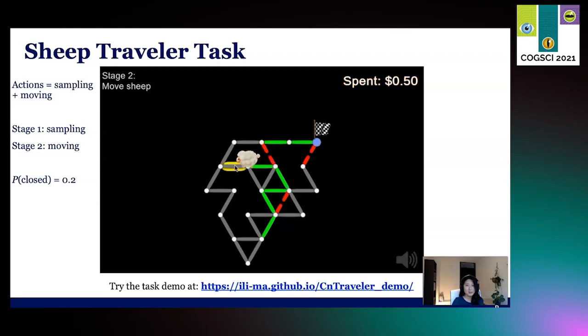And this video is interesting because what happens here is that it also shows how valuable it is to sample information, because this person now has to take a fairly long detour, which is costly, to reach the flag, and it's not even clear if the flag can be reached at all. Hooray!